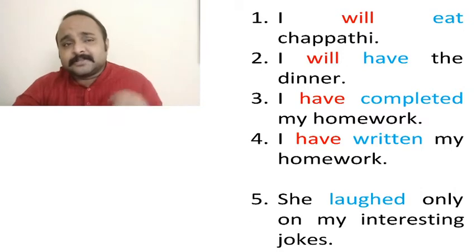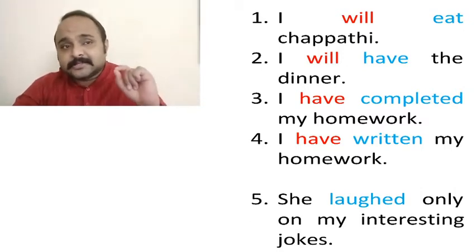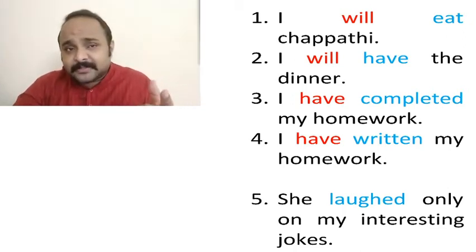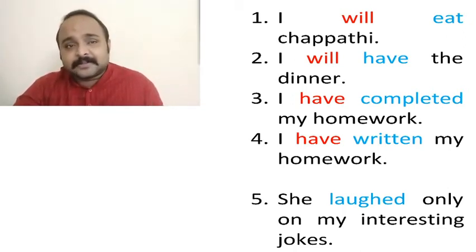I will eat chapati. In this sentence, will is the auxiliary verb and eat is the lexical verb, as it shows the main action of the subject. Suppose someone asks you, do you eat chapati? Yes, I eat chapati. When we add the auxiliary verb will, the sentence is communicating to us the meaning that the person is going to eat chapati later on. What will you have at night? I will eat chapati.